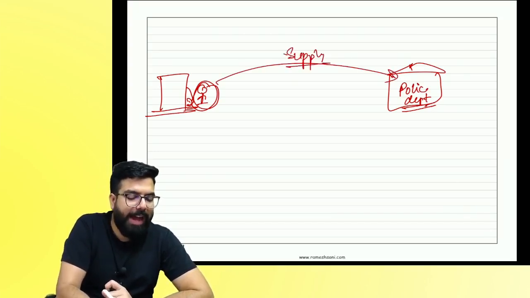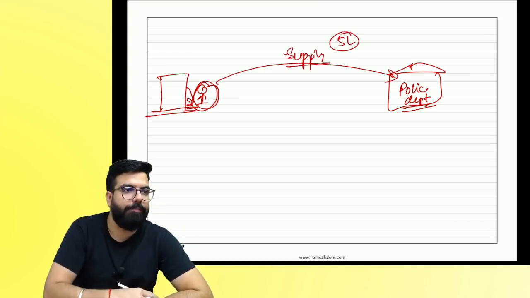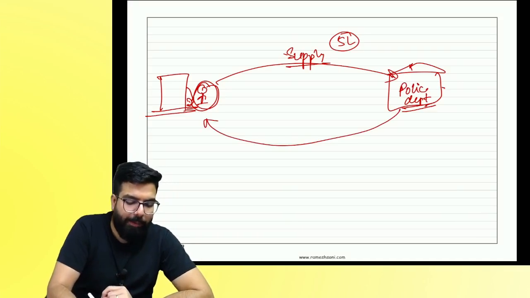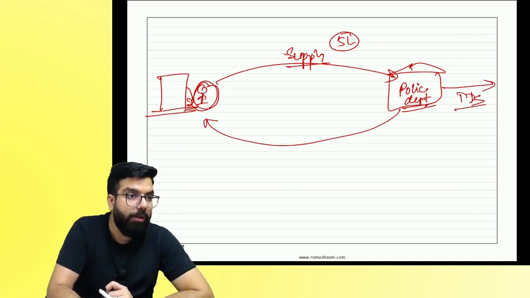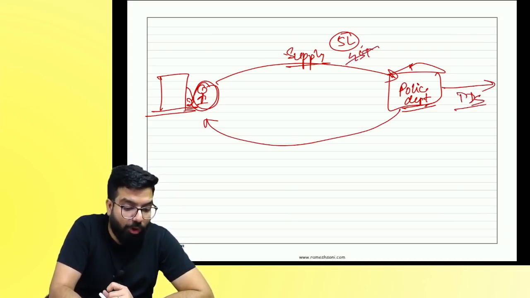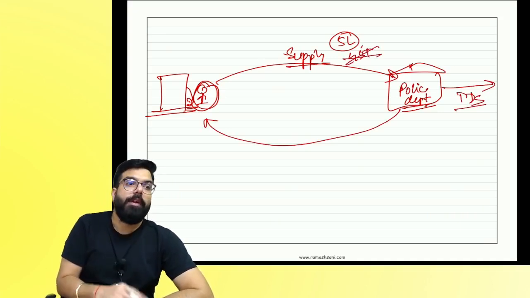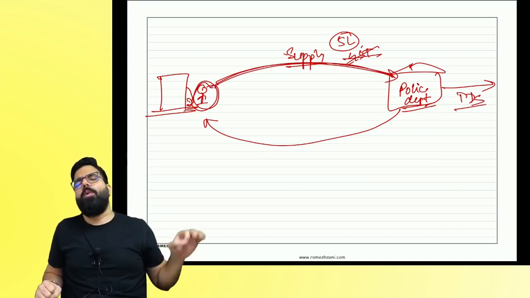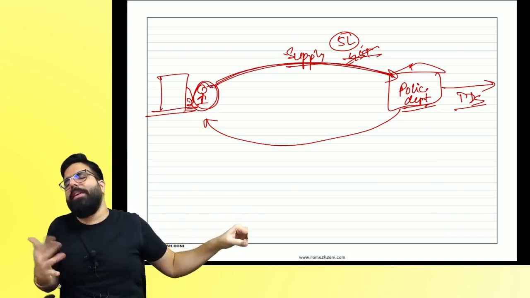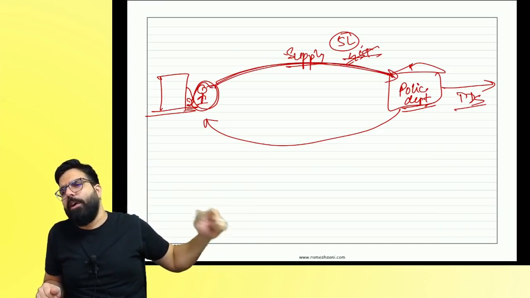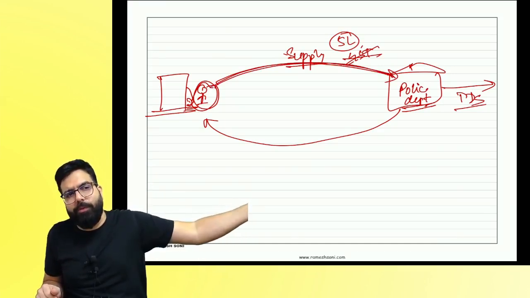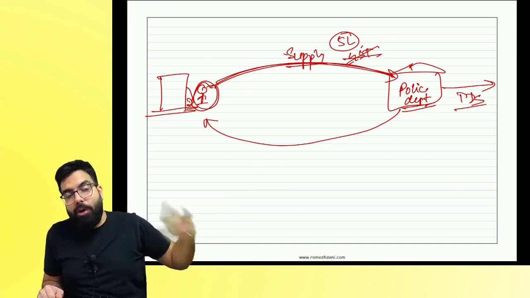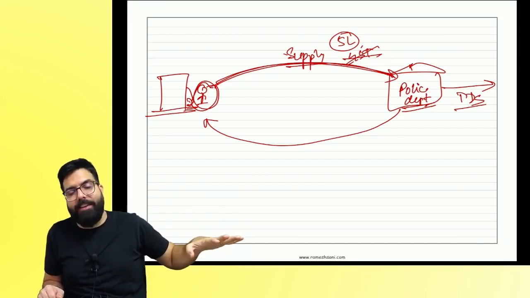For example, I supplied petrol worth rupees 5 lakh. Is the value more than 2.5? My question is, when they are going to pay me, will they deduct TDS? No. Because on the supply there is no GST. Remember one thing, people, when you are supplying, you are unregistered. You did not charge any tax. No GST. Will they deduct TDS? No. I am supplying nil rated supply, exempted supply or non-taxable supply on which I am not charging anything.